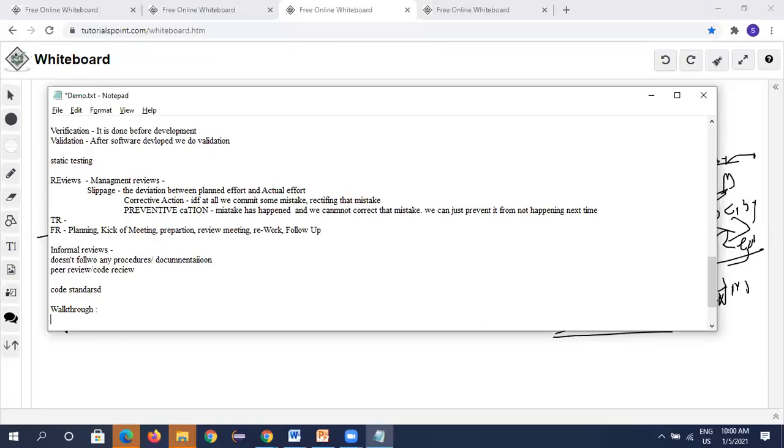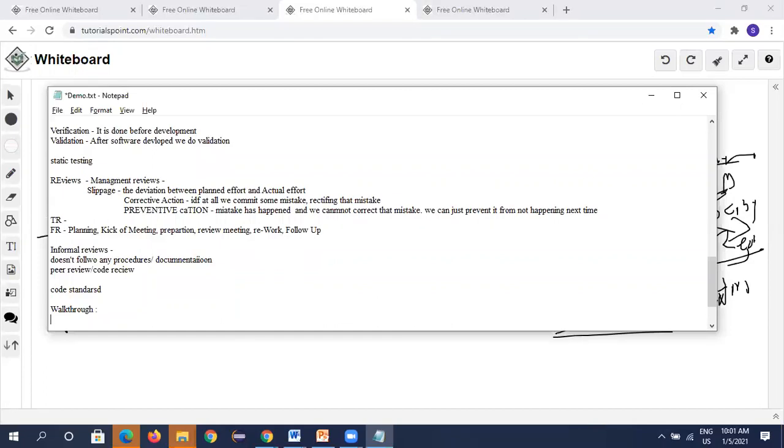In walkthroughs, we don't maintain any minutes of meeting or any documentation, and there are no scheduled meetings or scheduled time. Say four of us are working in a cubicle on a floor, we just have a discussion and walk through. I'd ask whether you can review my document, see whether I have covered everything.